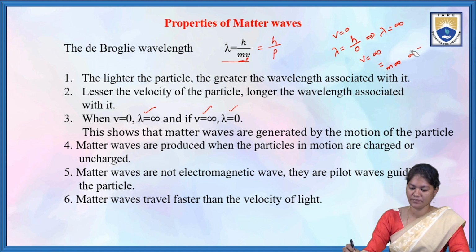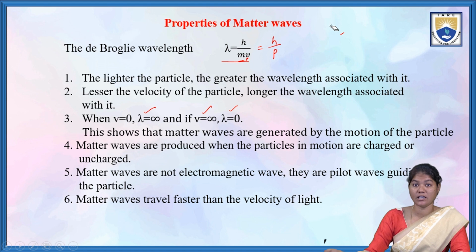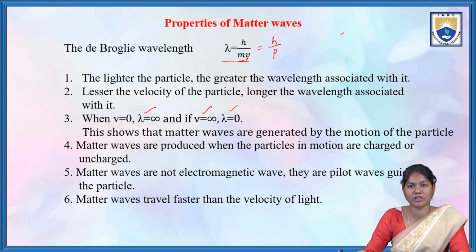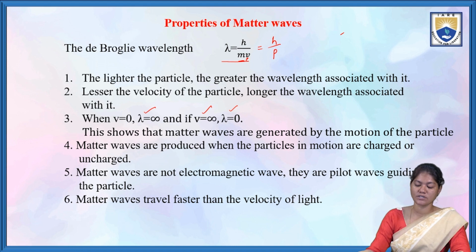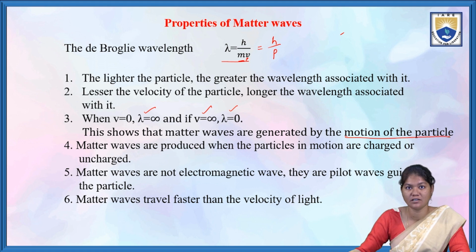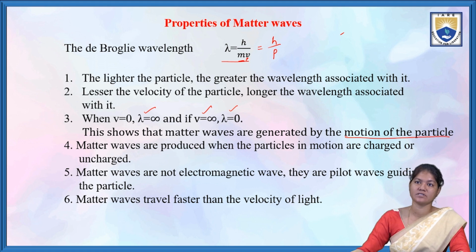Here, when v is equal to 0, lambda becomes infinity, and if v is equal to infinity, lambda becomes 0. This shows that matter waves are generated by the motion of the particle.